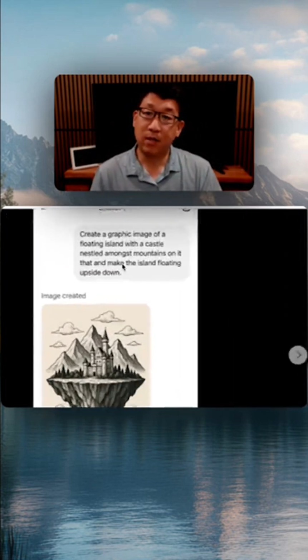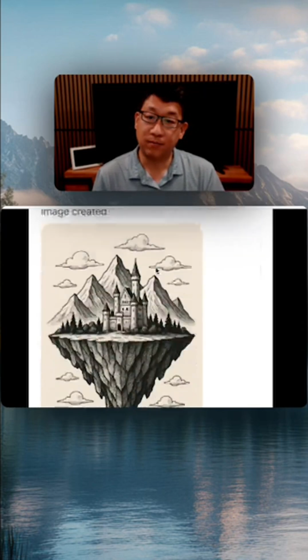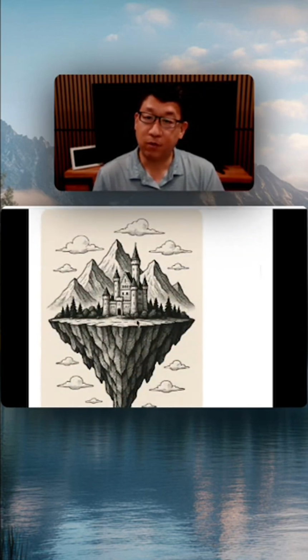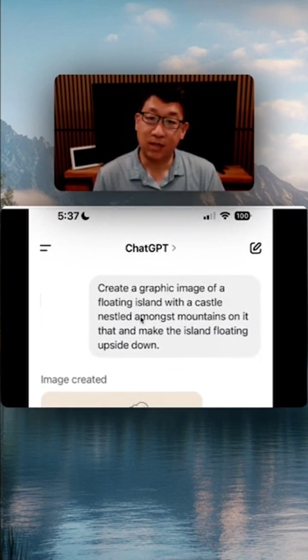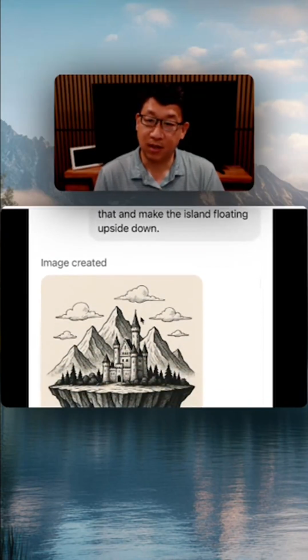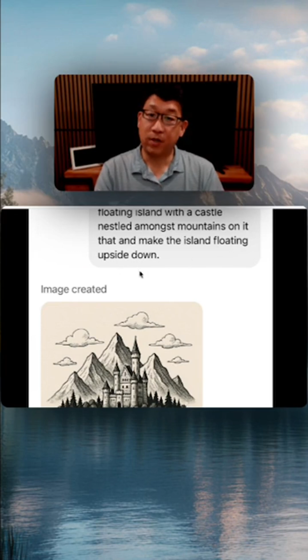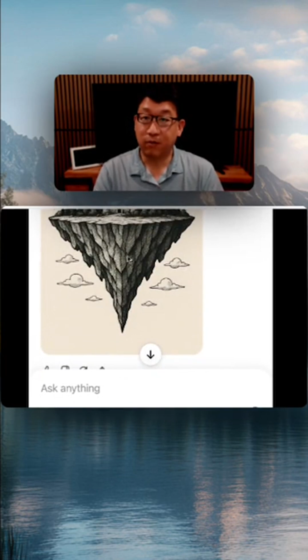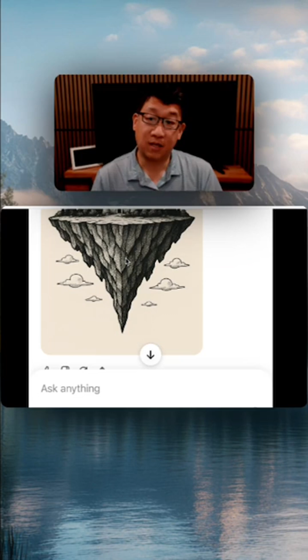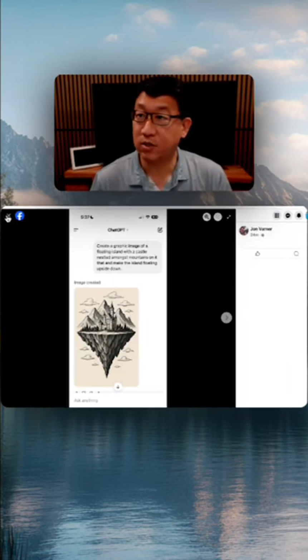So if you break down this actual prompt, create a graphic image of a floating island. That's what happened, floating island. With a castle nestled amongst mountains on it. Okay, so there's castle with mountains. And then make the island floating upside down. Okay, so then let's make the island part float upside down. And I think it actually executed pretty well. It's a great intern listening to your directions.